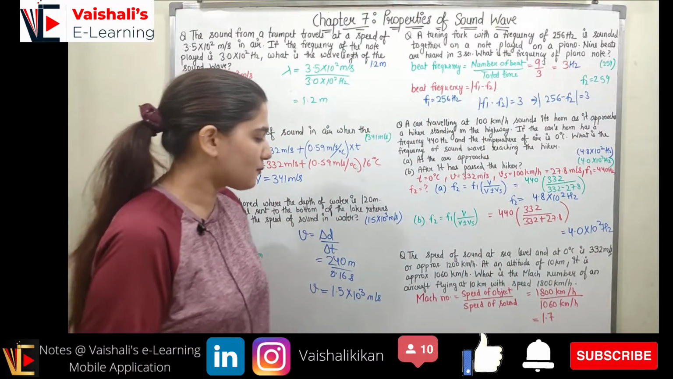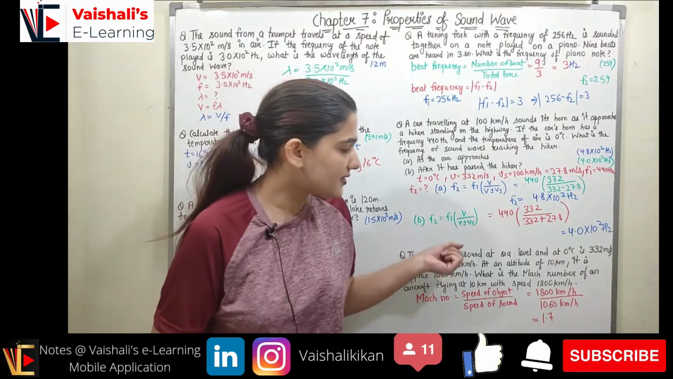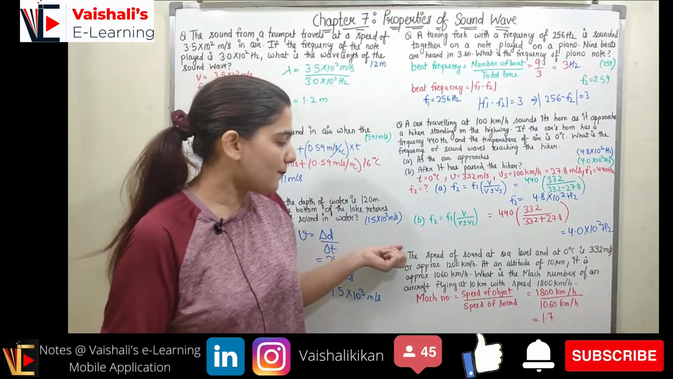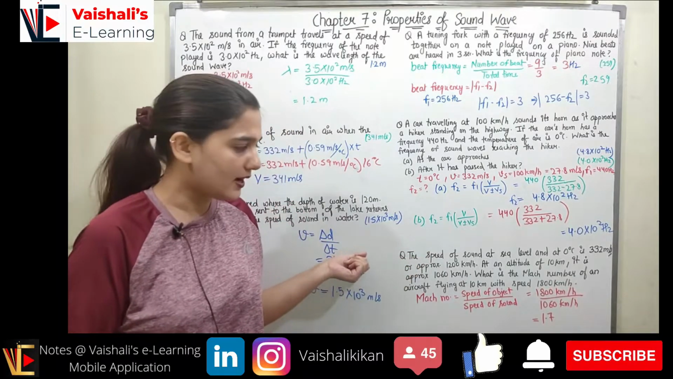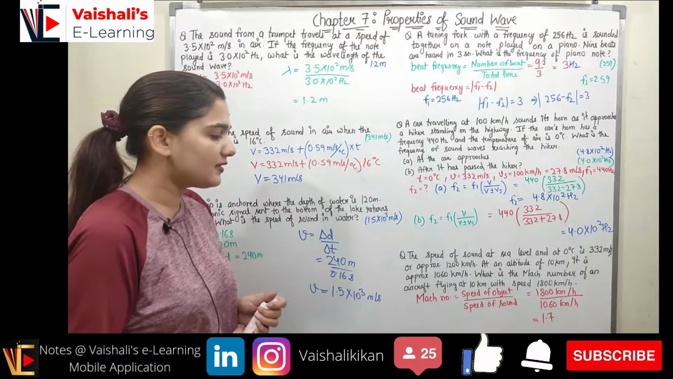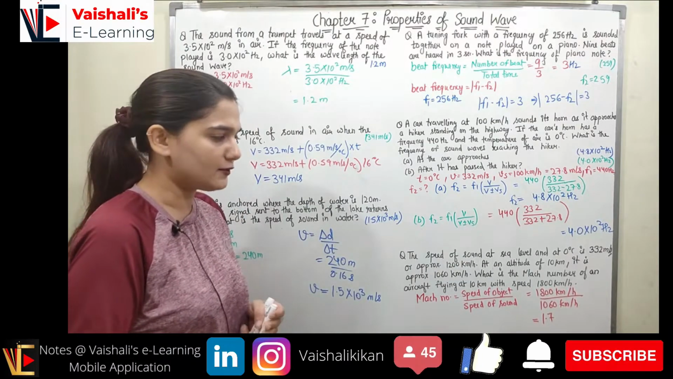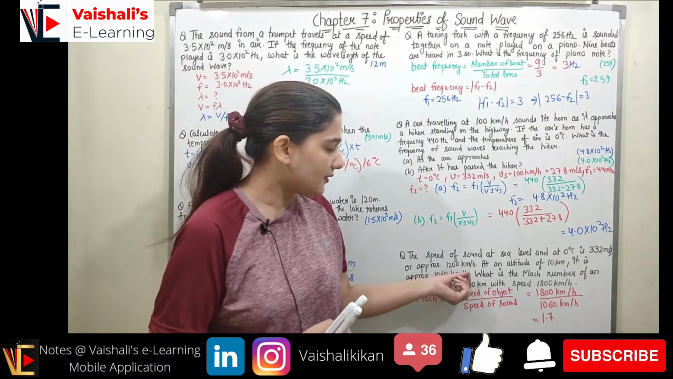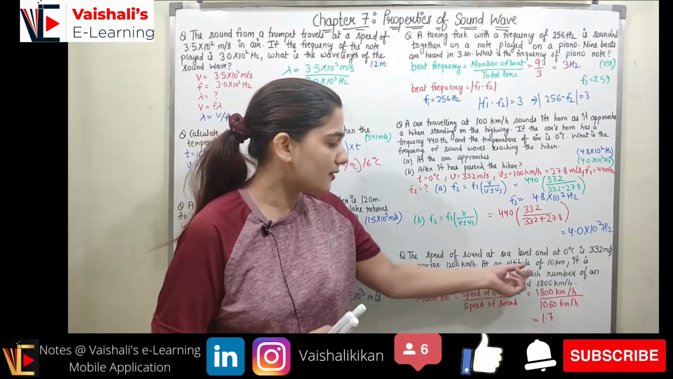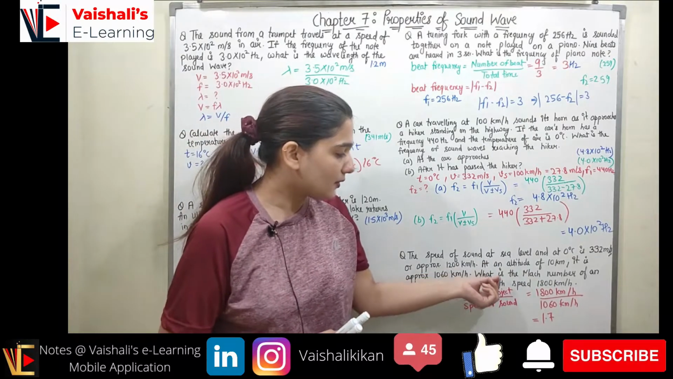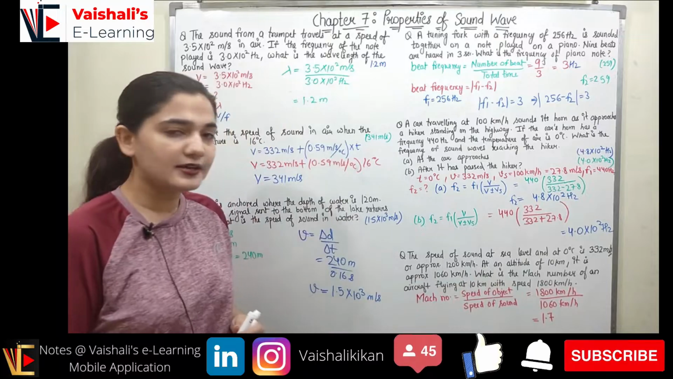Now coming to the next problem, it states the speed of sound at sea level and at 0 degrees Celsius is 332 meter per second, or approximately 1200 kilometer per hour. At an altitude of 10 kilometer, it is approximately 1060 kilometer per hour. So the speed of sound varies with altitude, and it is 1060 at 10 kilometer altitude. What is the Mach number of an aircraft flying at 10 kilometer with the speed of 1800 kilometer per hour?